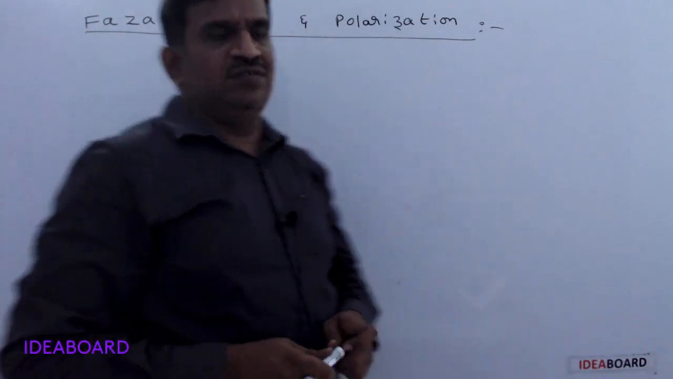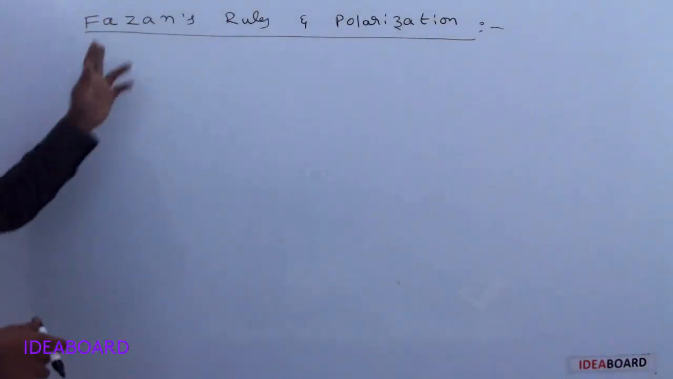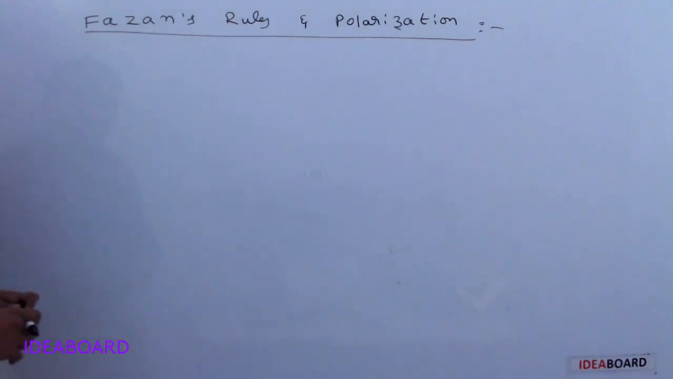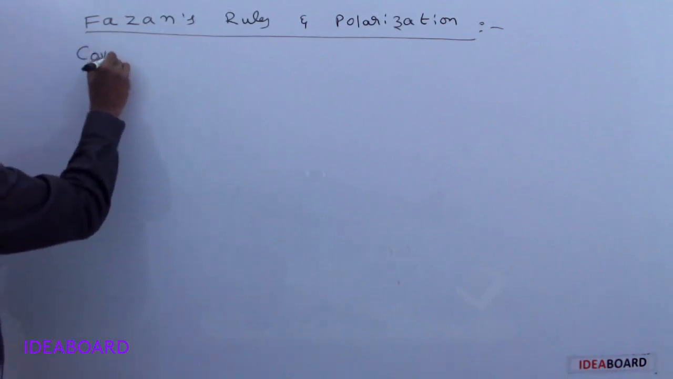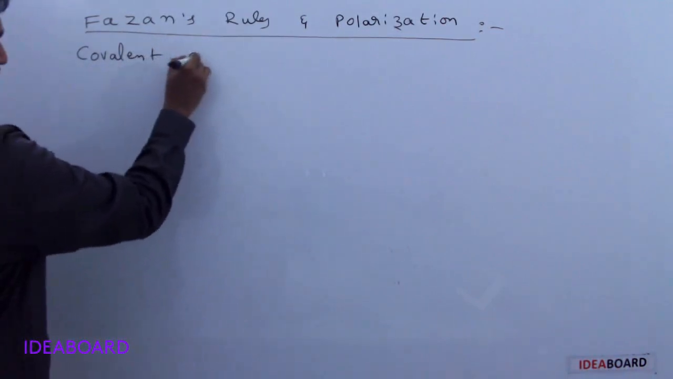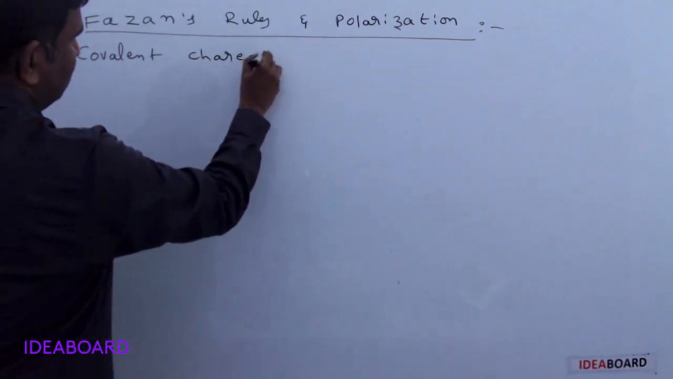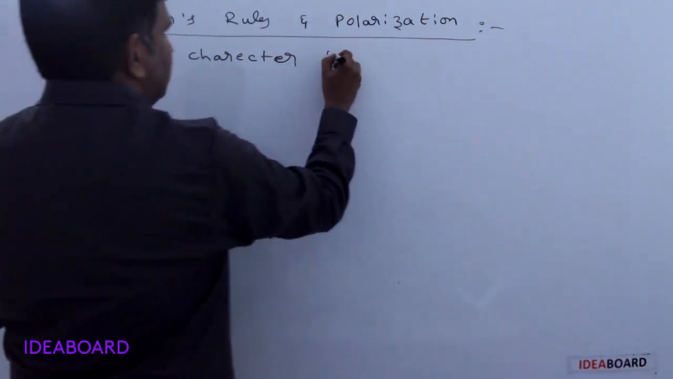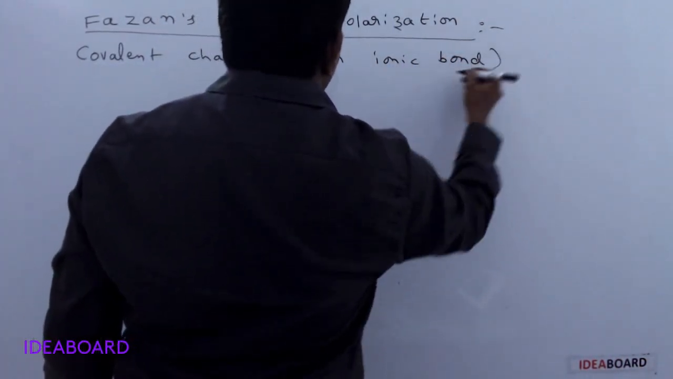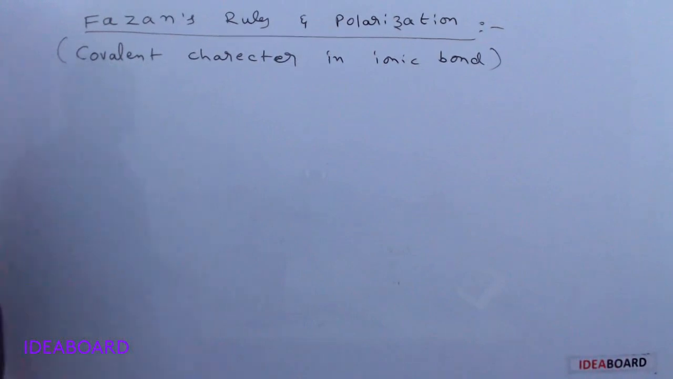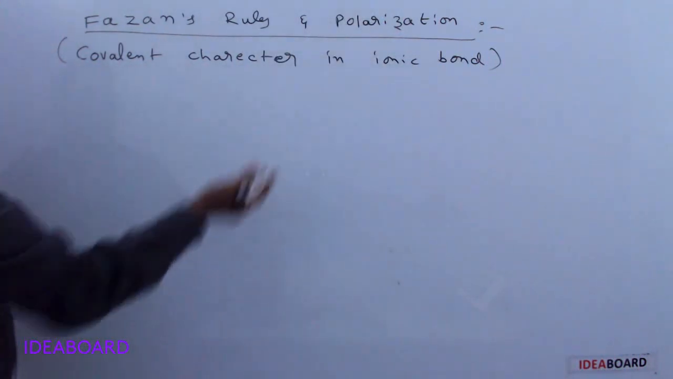Hi students, the next concept is Fajan's rule and polarization. Why is Fajan's rule and polarization required? It mainly explains the covalent character in ionic bond. Covalent character in ionic bond is explained by Fajan's rules and the polarization concept. What is this polarization, or what is the covalent character?